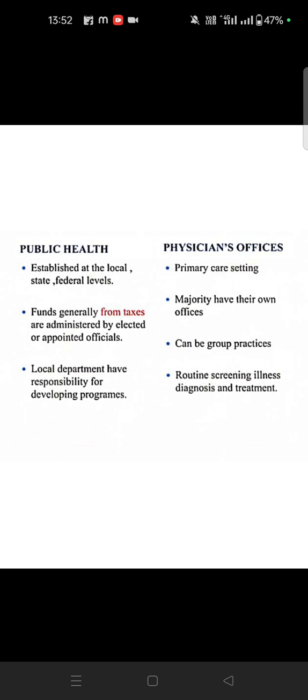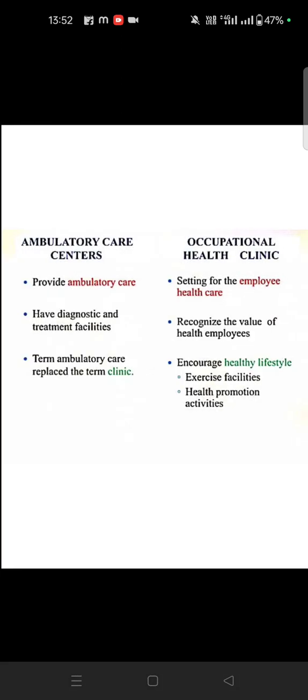Okay, so what is public health? It is established at local, state, and federal levels. Physician office means primary care settings. Funds generally come from taxes, administered by selected appointed officials. The manager has their own office, and it can be a group practice. The local department is responsible for developing the programs, routine screening, and illness diagnosis. Just compare this with how our doctors keep a separate clinic. You just compare and write it in the exams.